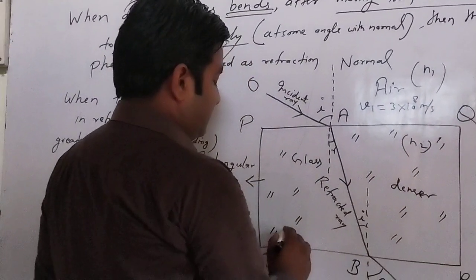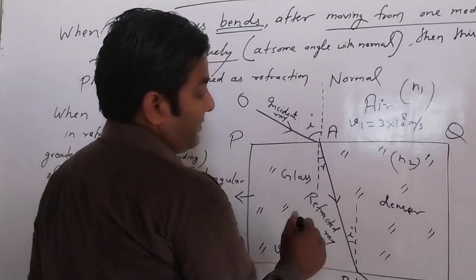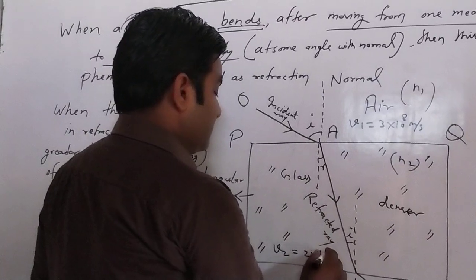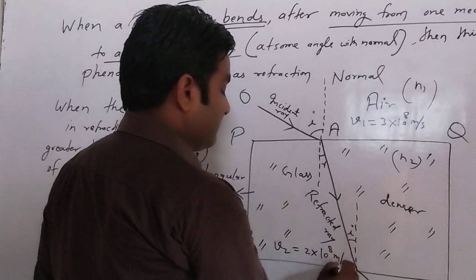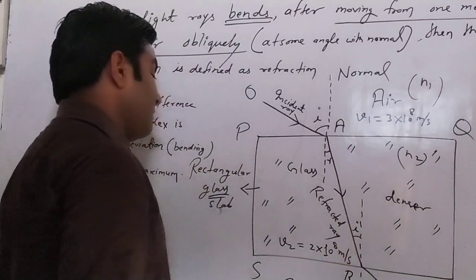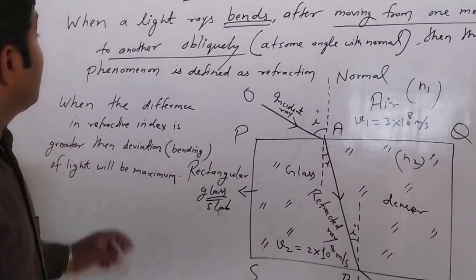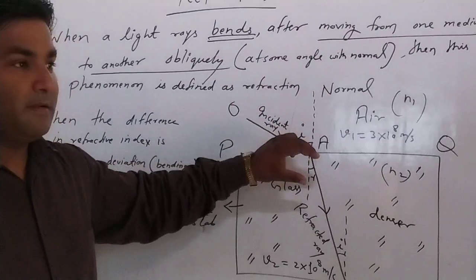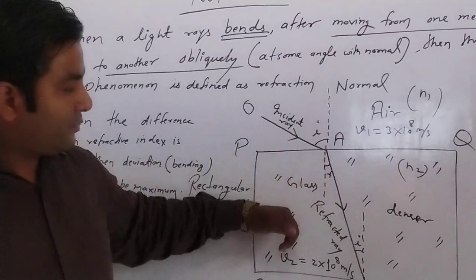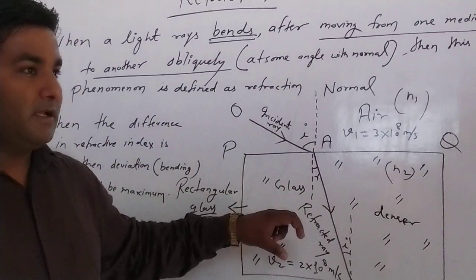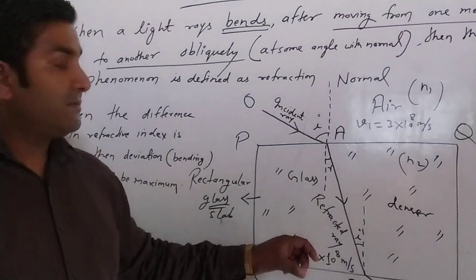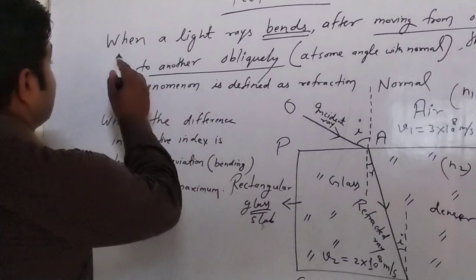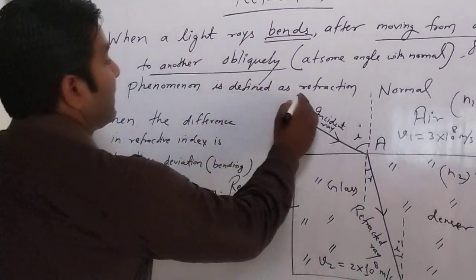But the speed of light in glass will be less because this is a denser medium, 2 into 10 power 8 meter per second. In this way, we can say that whenever the light ray goes from rarer to denser medium, it bends towards the normal. Only one concept: the speed of light in different media is different. So this is the concept of refraction.